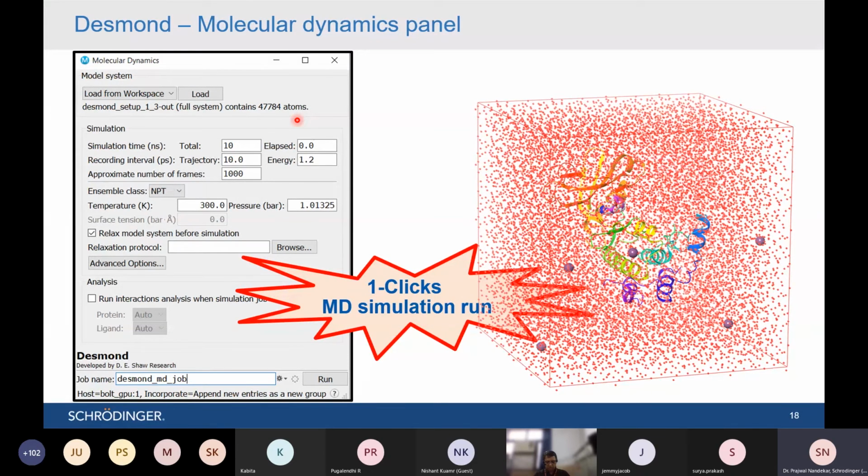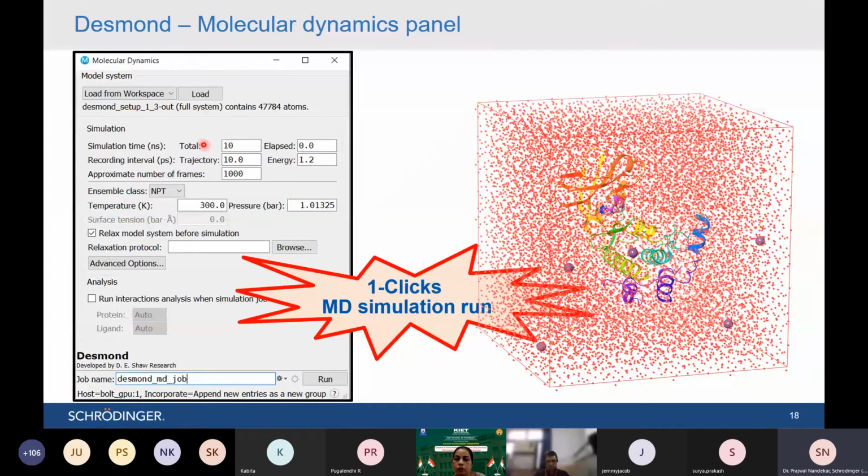So that is the complexity, and that is why it requires a lot of time and a lot of computational power, because it's very complex calculations which it needs to run on that many atoms that many times. So regarding the molecular dynamics simulation panel which we have, it is a straightforward panel. You just need to load the system and specify how many nanoseconds you require.